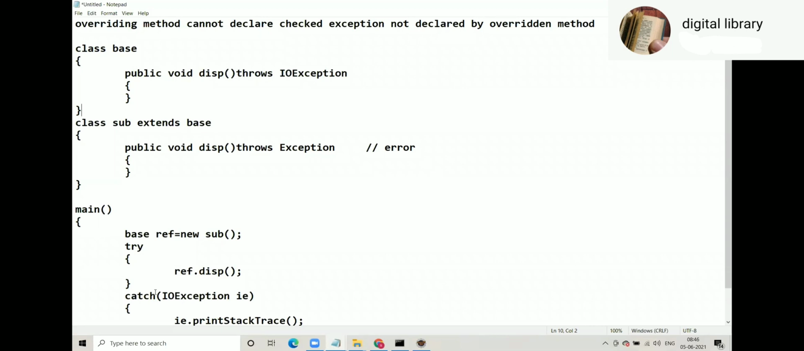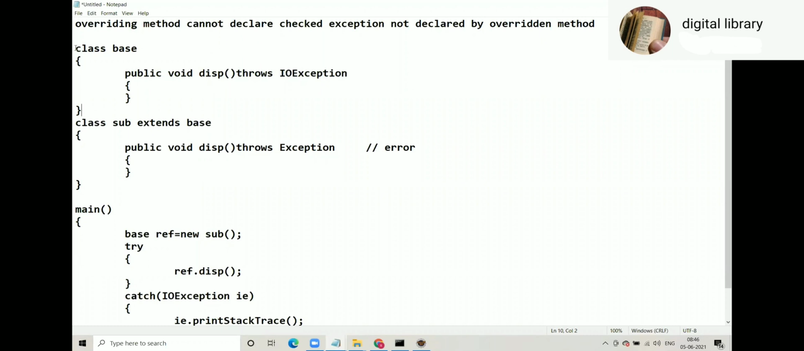Wrong, from the compiler point of view. Just one correction: the main method is right, but from the compiler's point of view, in the subclass there is an Exception, which is a parent of IO exception. So it will not compile. Child cannot catch parent.